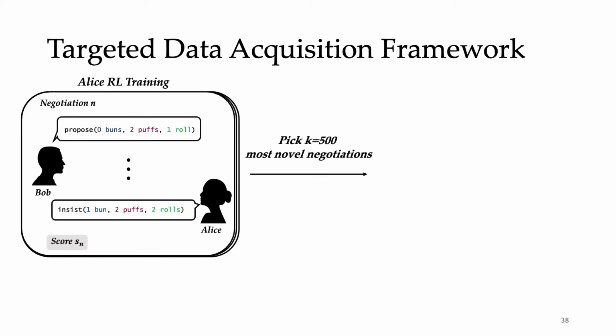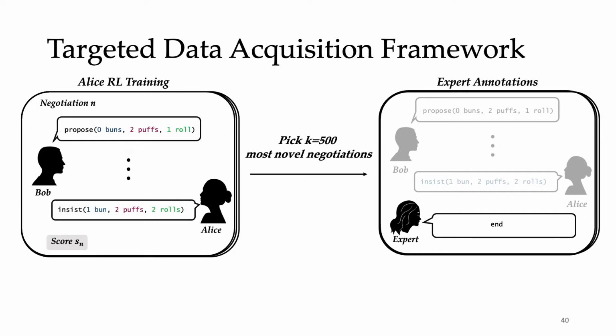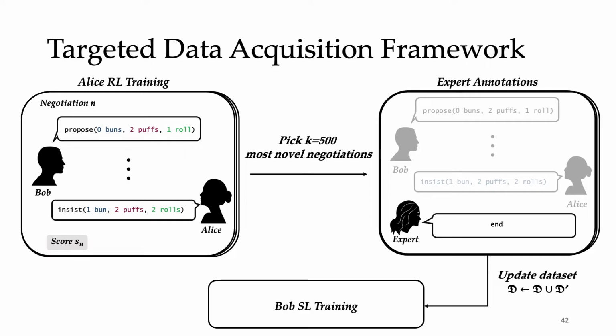After doing this for all training negotiations, we pick the 500 most novel negotiations, which are the negotiations with the lowest scores, and ask an expert to annotate them. We save the index of Alice's most novel utterance, and the expert starts negotiating with Alice from that point. We then update our dataset with these annotated negotiations, and then update Bob by training him on the new dataset. We then continue training Alice as before with the new Bob.